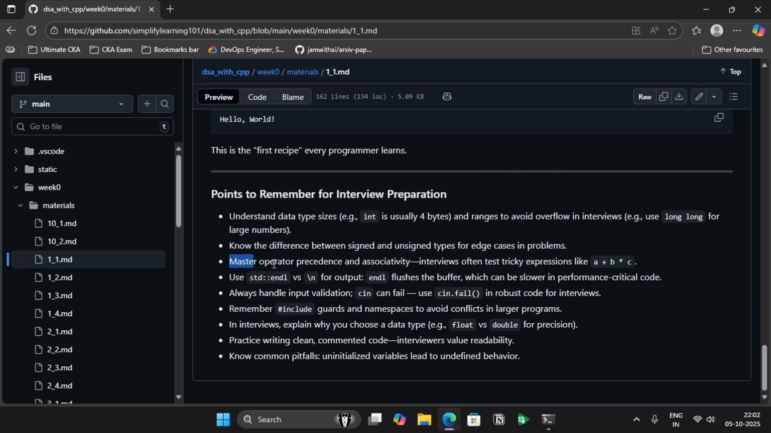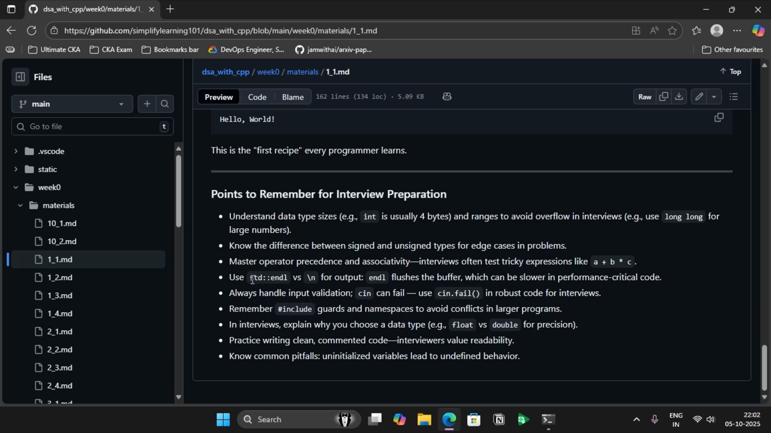You should be aware of operator precedence. This is just like your regular mathematics, but slightly different in computer science. So you should know that in a plus b into c, b into c is executed first and the result is added with a. And you should always use brackets to make sure you get the precedence you really want.